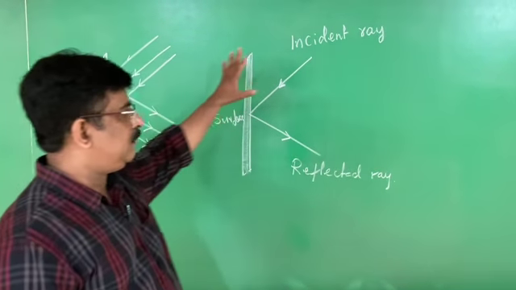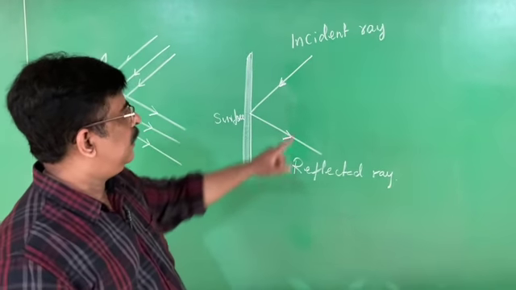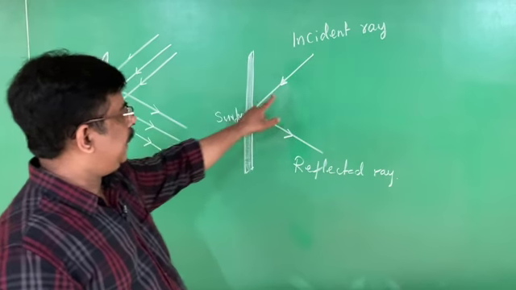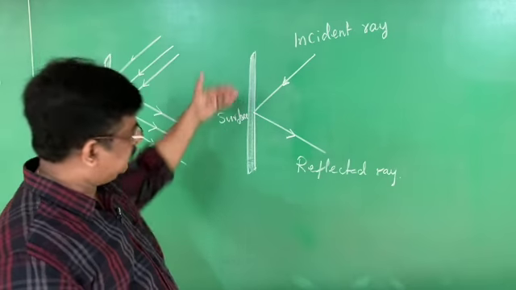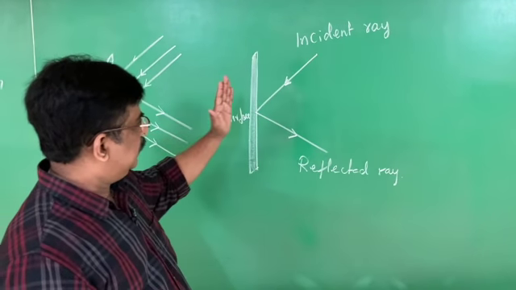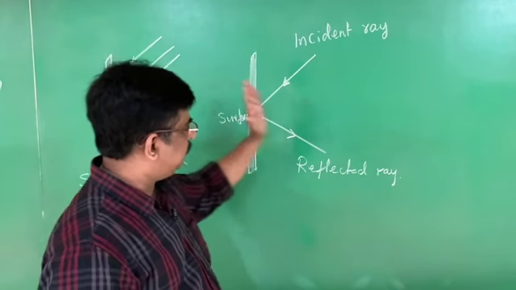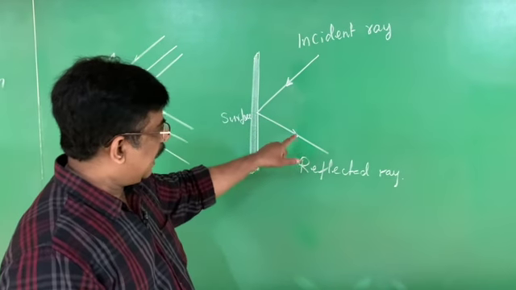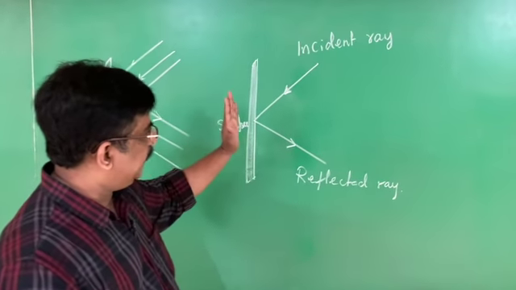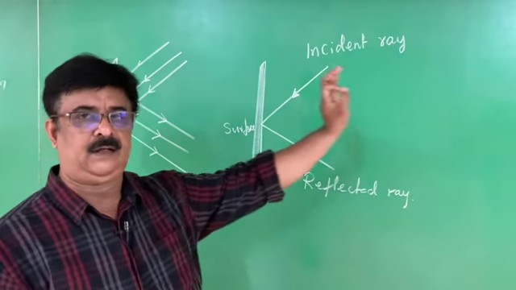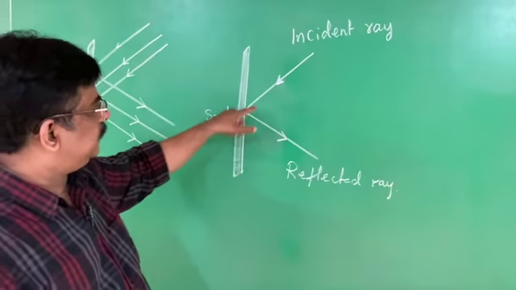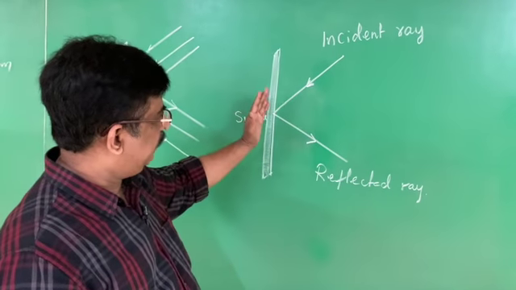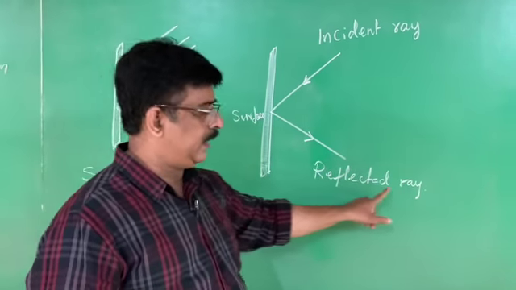Again I repeat: when a ray of light is made to fall on a polished surface, the light ray bounces back, and this property of light is called reflection of light. The ray which is made to fall is called the incident ray. The ray which bounces back is called the reflected ray.